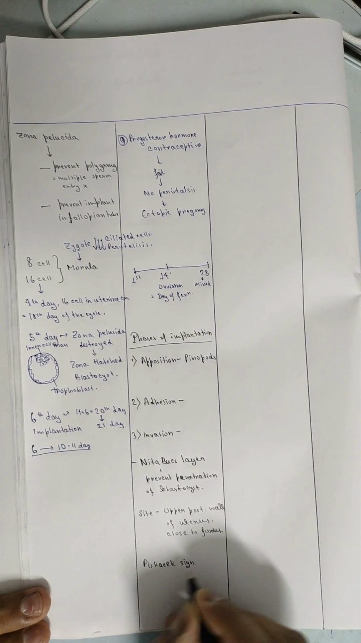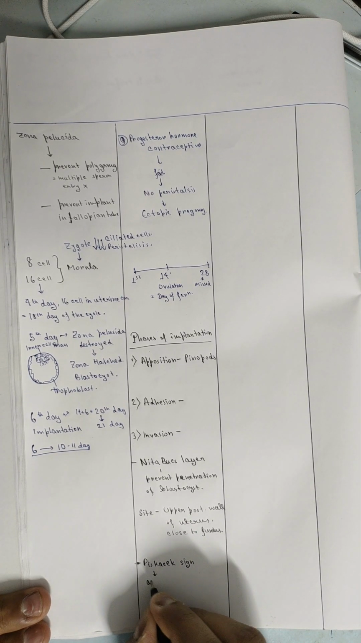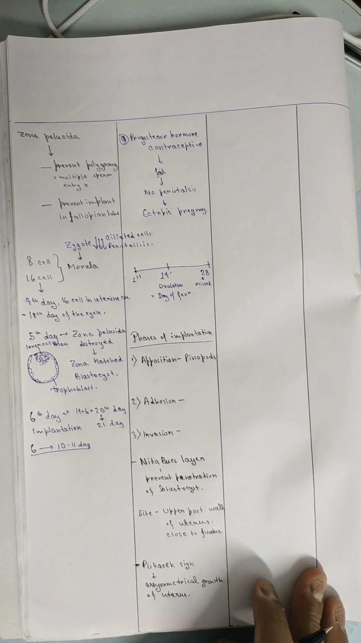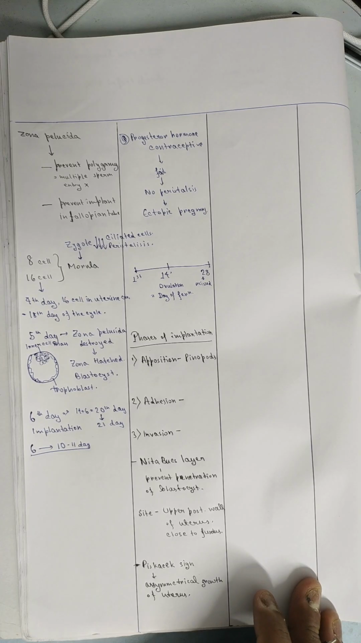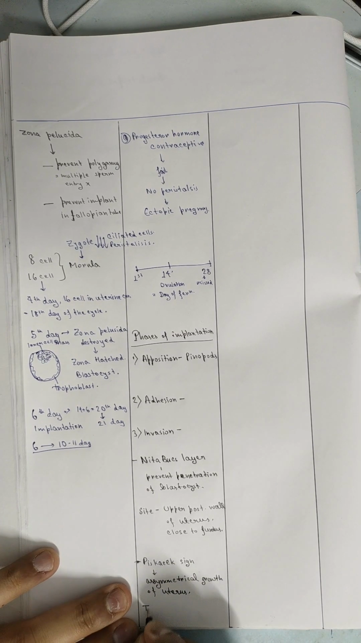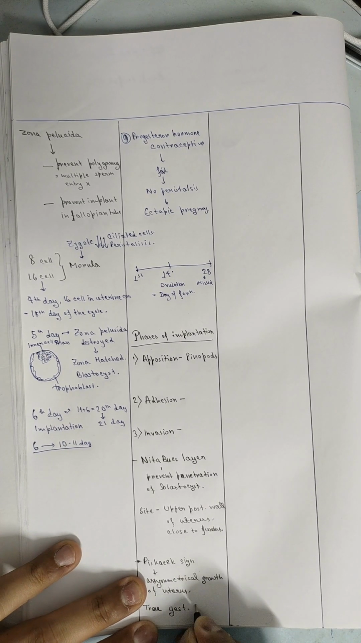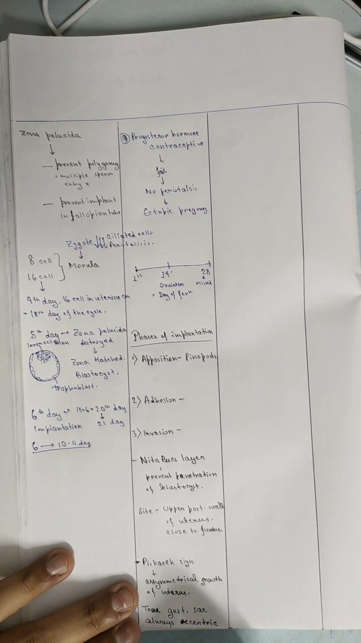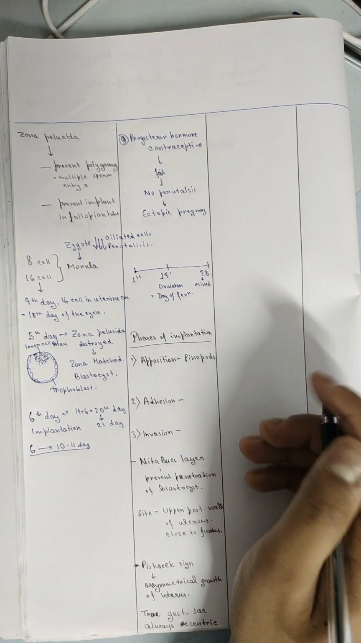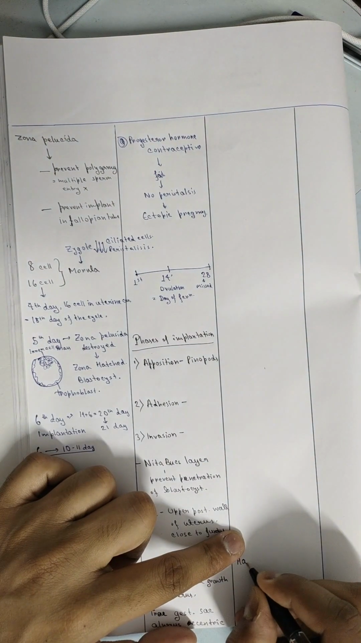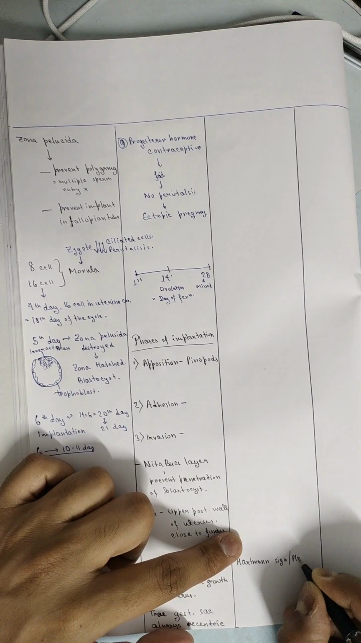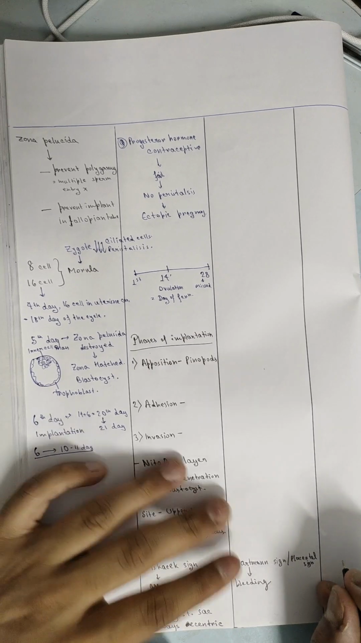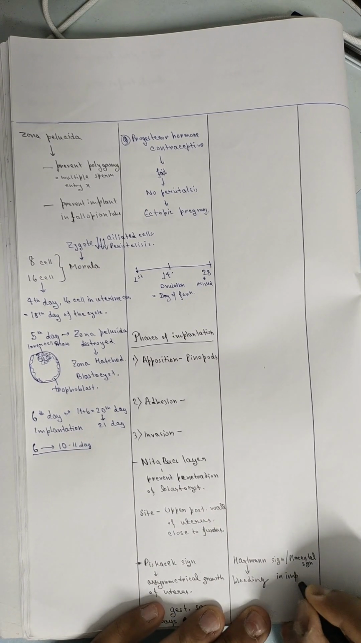Now there are two signs: one is the Piskacek sign and the other one is the Hartmann sign. Piskacek sign says that asymmetrical growth of the uterus happens in early pregnancy. That is the formation of the true gestational sac. It is always eccentric. The next is the Hartmann sign, or placental sign. It is bleeding in implantation. Bleeding occurs if the implantation happens in some females.